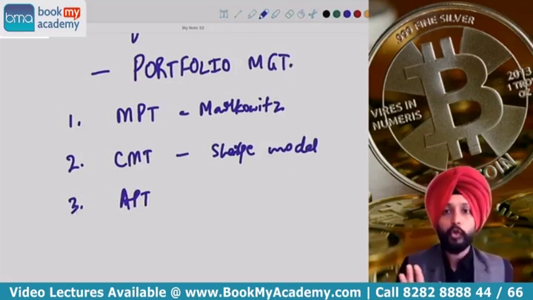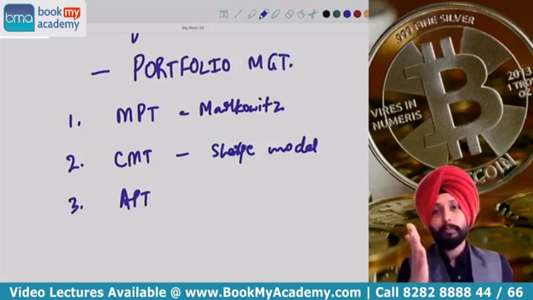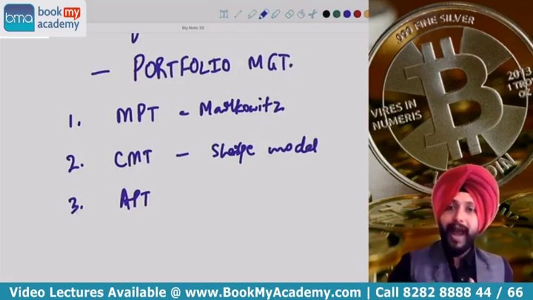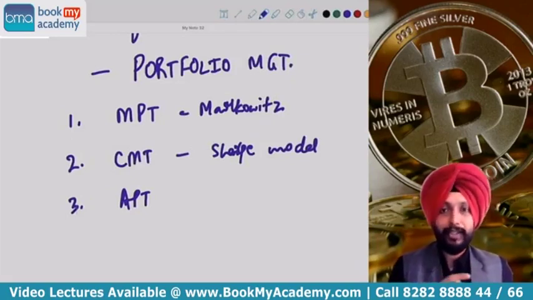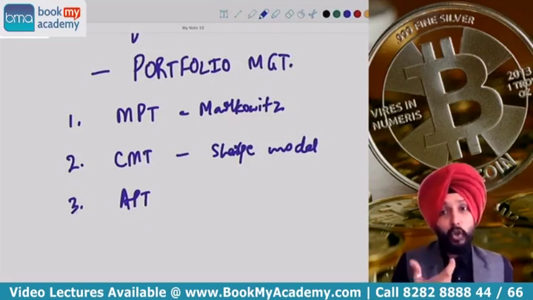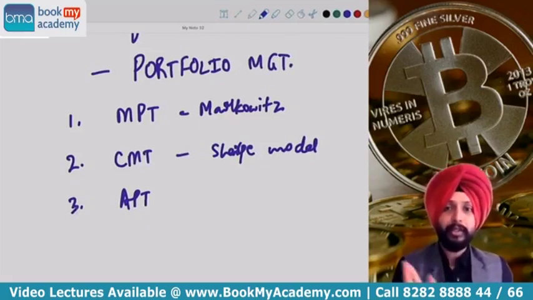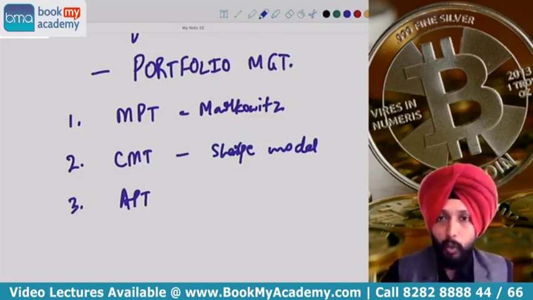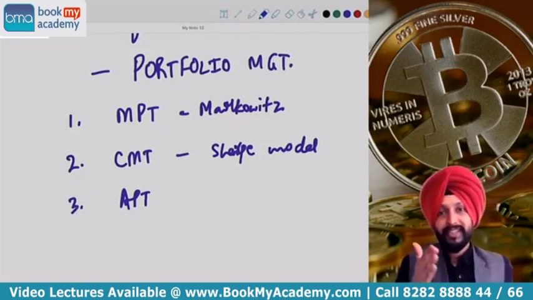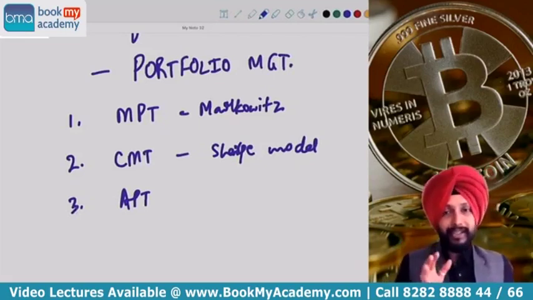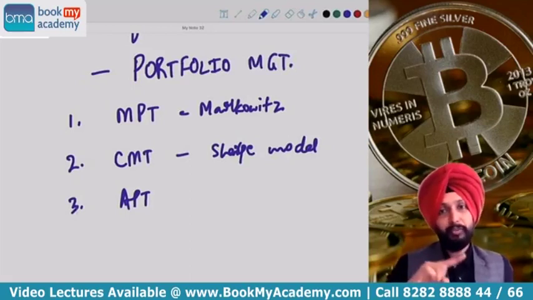So what you got to do is study the relationship between a market portfolio and the stocks rather than studying the relation between the stocks. Stocks, how they are related to each other, we used to study in case of modern portfolio theory. But as far as capital market theory is concerned, it said no, you don't waste your time studying relation between stocks.